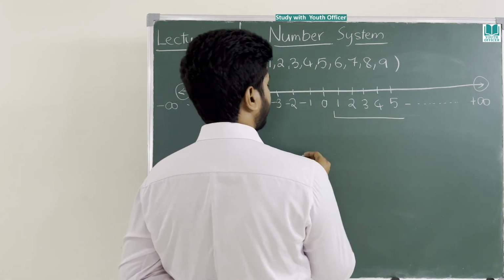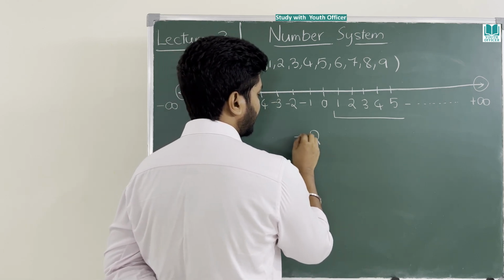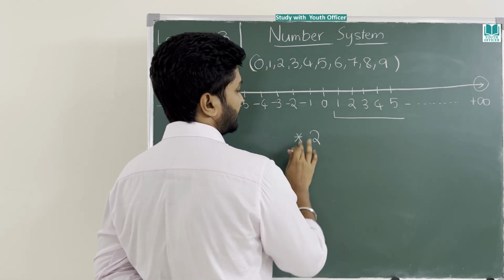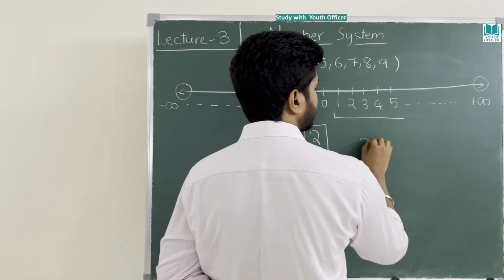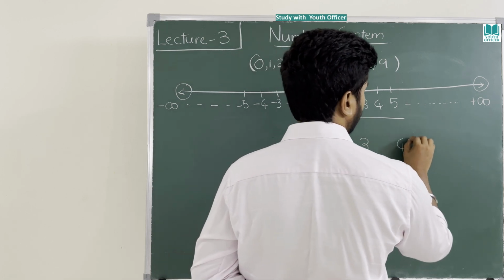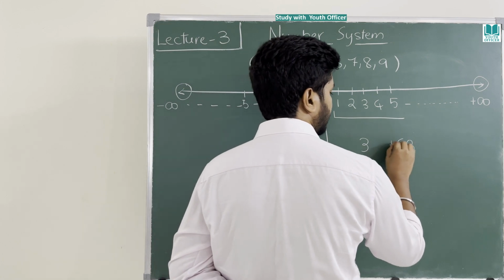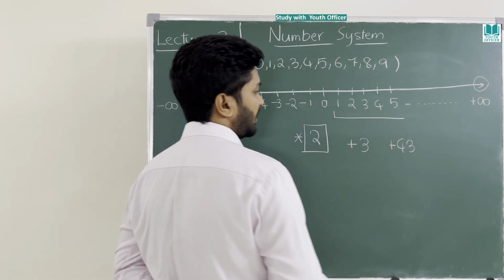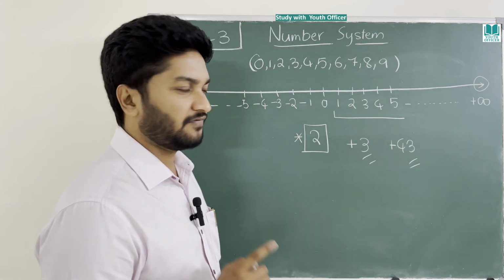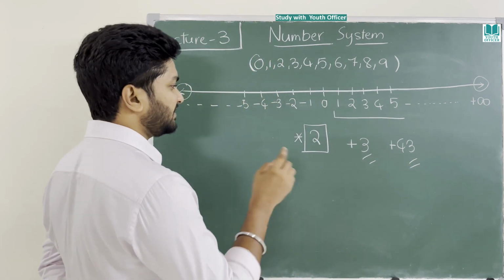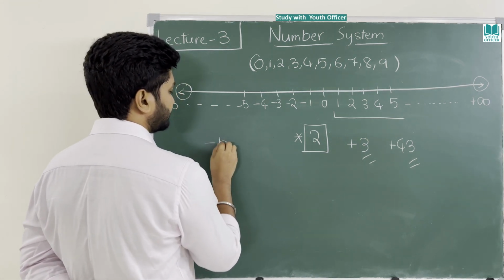Let us take 2. Whenever there is no negative sign, when it is purely written as 2 or just 3 or some 43, that means it contains a positive before that. This is a positive number. Please make a note of it. And if it is a negative number, obviously they will mention the negative symbol.